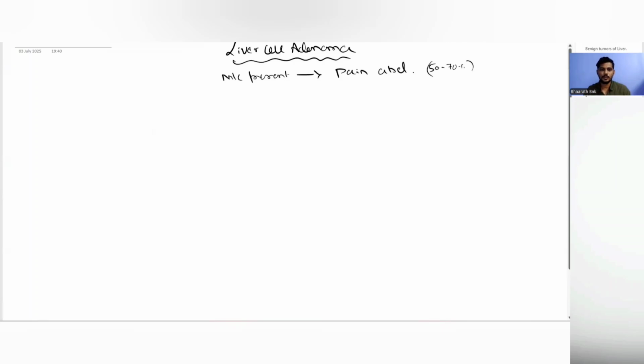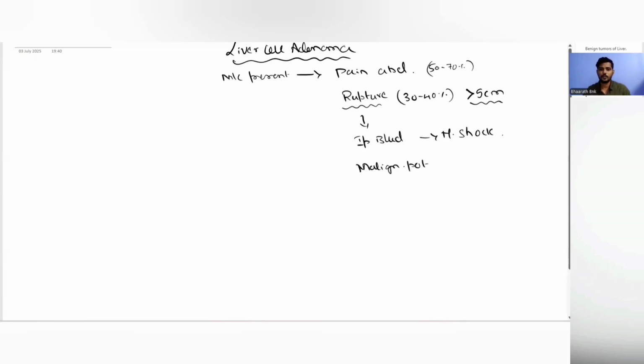Second, most importantly, liver cell adenoma can undergo rupture, right? It has a risk of rupture seen in about 30 to 40% of cases, and the rupture risk is increased if it is more than 5 centimeters. So the adenoma of more than 5 centimeters has the highest risk for rupture. If there is a rupture, it will produce intraperitoneal bleed and the patient can present in a state of hemorrhagic shock. And the third important concern in this patient is its malignant potential.